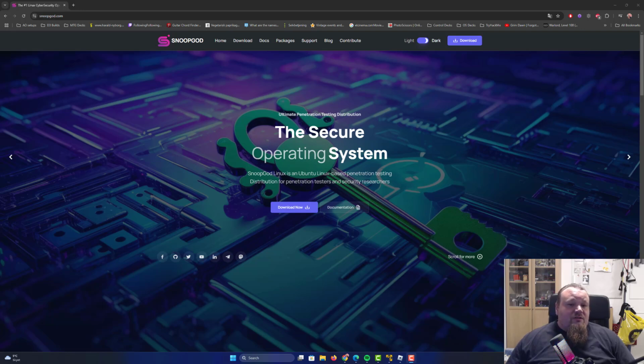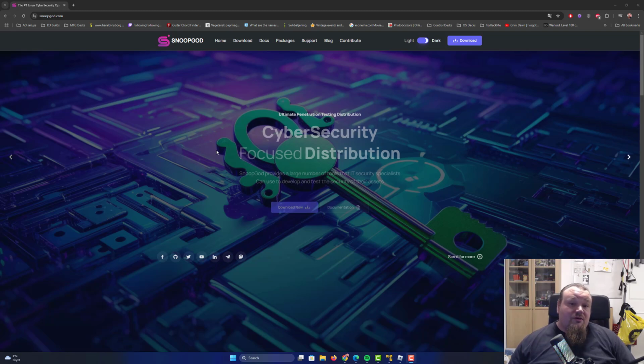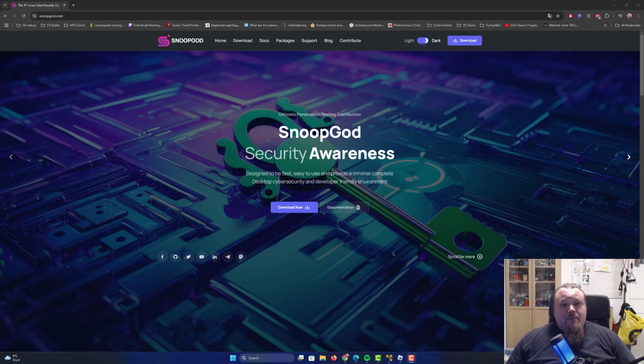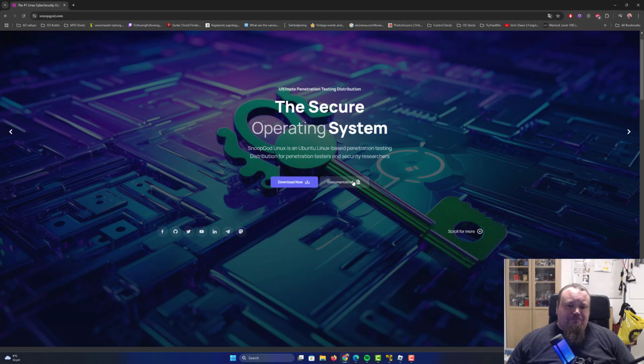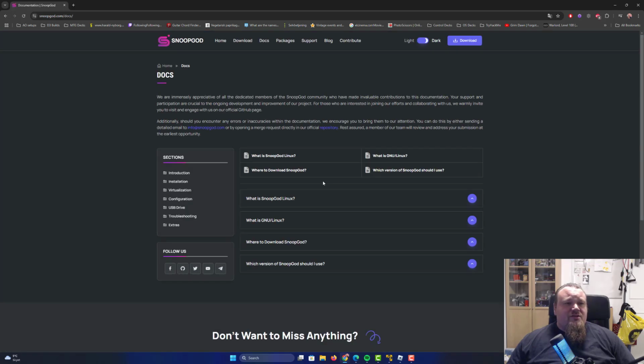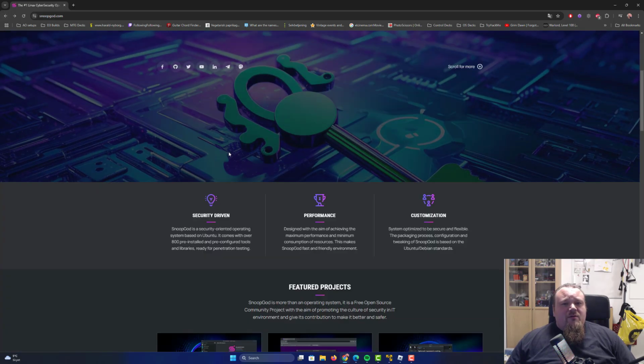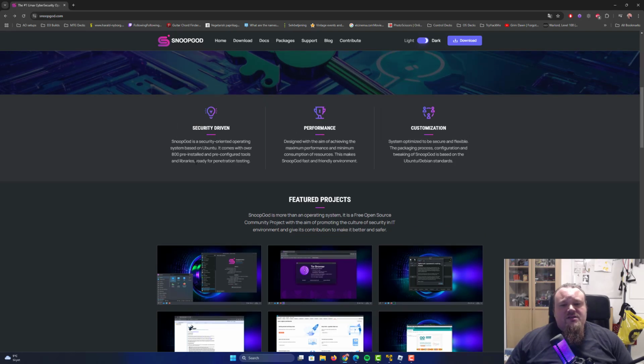Now, first of all, we are seeing some sort of carousel, slideshow, text rotation of cybersecurity focused distribution, provides tools and stuff like that. So it does seem like it's a pen testing OS. It does say ultimate pen testing distribution, and that is yet to be seen. Also, there's a button here called documentation. When we click that, we can check out different documentation like installation, virtualization, configuration, and so on.